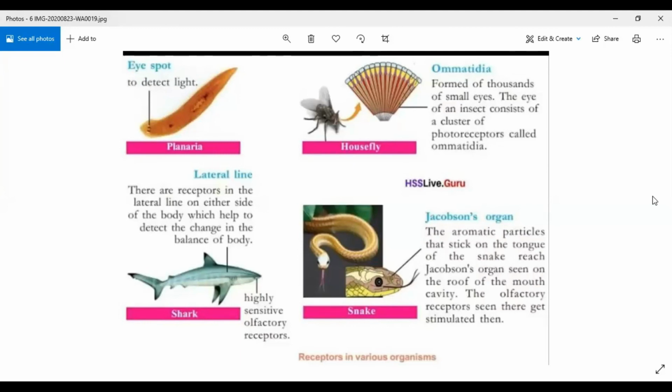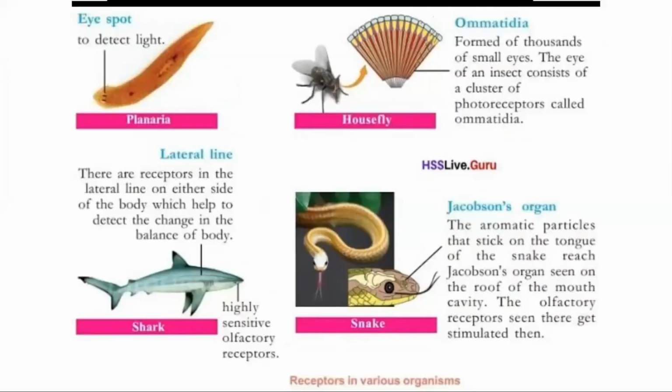Then in the shark, it is the lateral line. There are receptors in the lateral line on either side of the body, which help to detect changes in the balance of the body of the shark while swimming. And then highly sensitive olfactory receptors are also present in the shark, the olfactory receptors which are present in the nose.